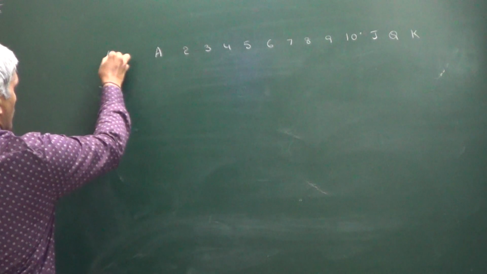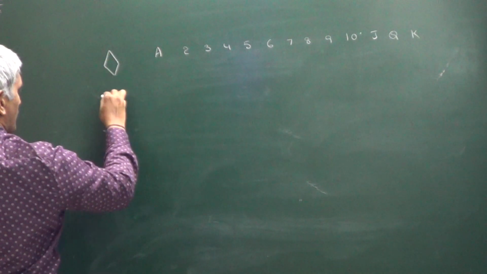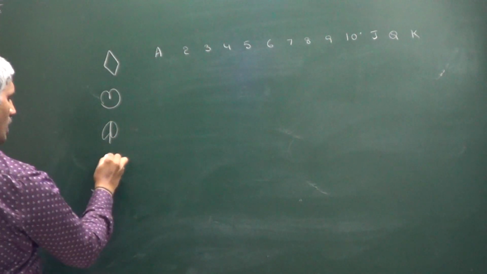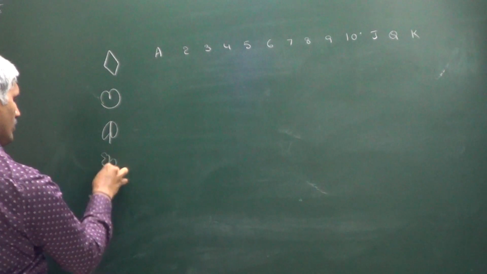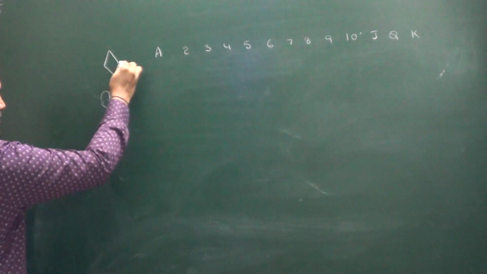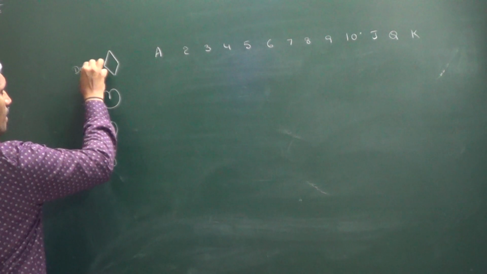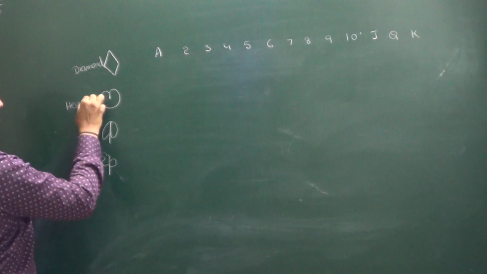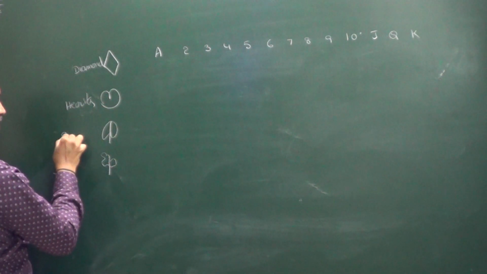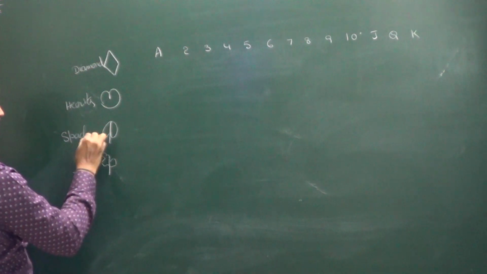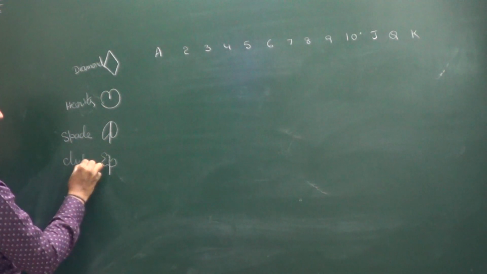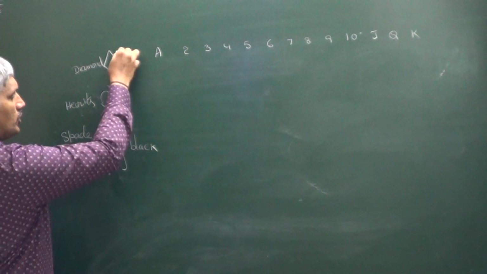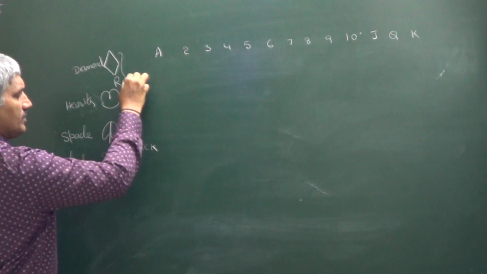Here we have Diamond. Next one we have Hearts. Next we have Spade. And one more is there, we have Club. So this is Diamonds and Hearts. This is Spade, and we will call this one Club card. These two cards are in black color. These two are in red color, right?